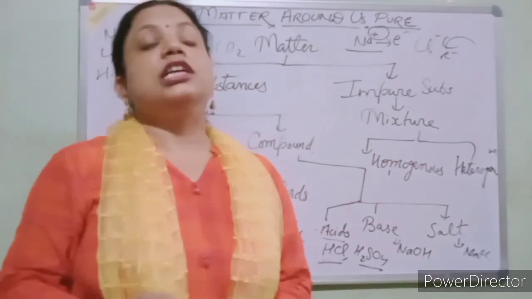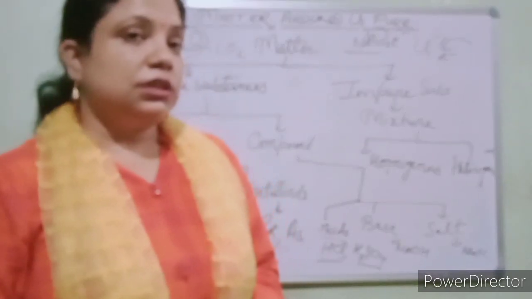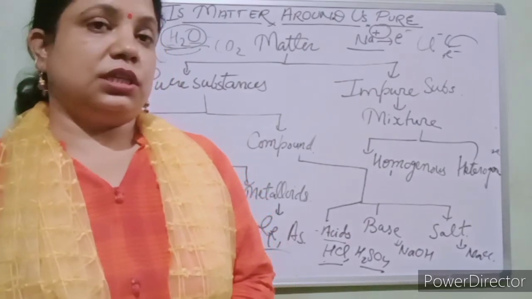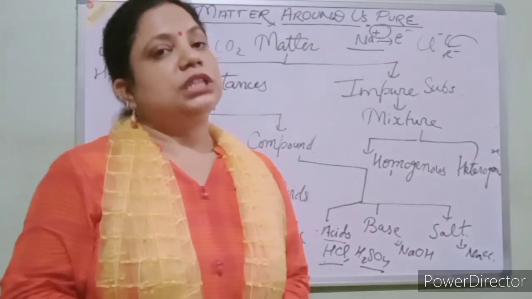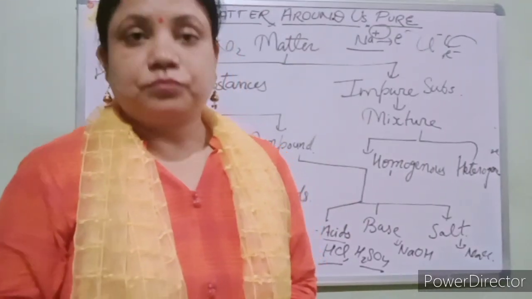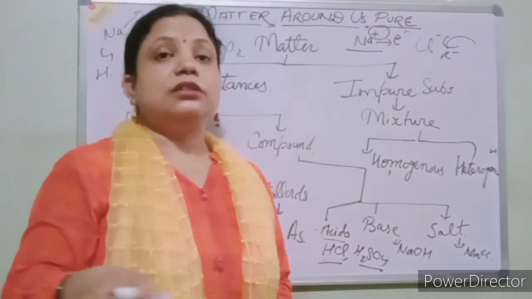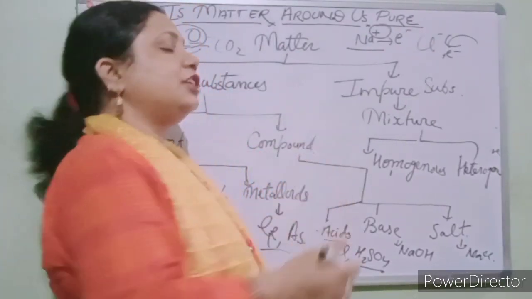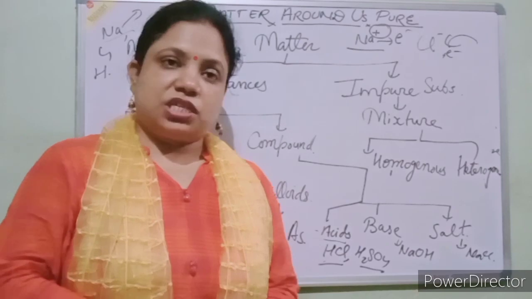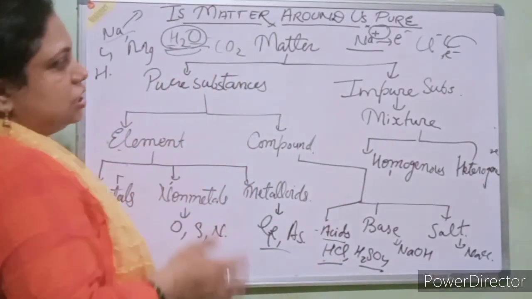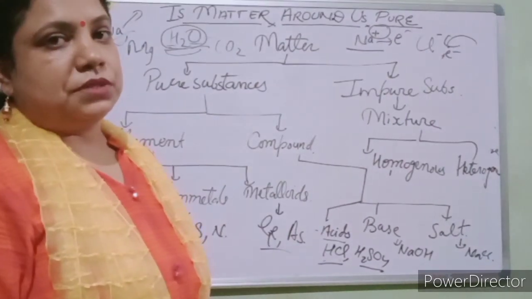Homogeneous, like if we add sugar in water, we cannot see where the sugar is and where the water is, there will be uniformity. Okay, but when we add sand to water, we can see the sand at the bottom and the water on the upper side. So this is a heterogeneous mixture. Clear? So these are the classification of matter, which is pure substances and impure substances.